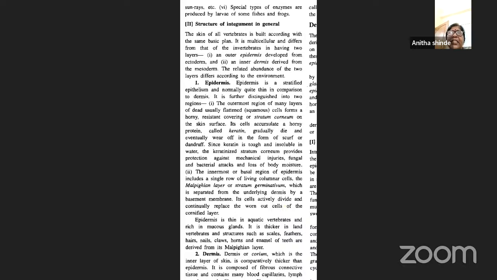Here the cells, since they are alive, actively divide and are continuously replaced by the worn-out cells of the cornified layer. The epidermis is thin in the aquatic vertebrates and rich in mucus glands. It is thicker in land vertebrates, and structures such as scales, feathers, hair, nails, claws, horns, and the enamel of teeth are derived from the Malpighian layer. So we can say that the integument or the skin consists of two layers. What are those?